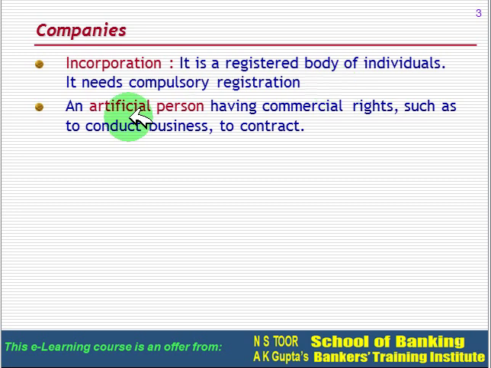Second, company is an artificial person. It has commercial rights like conducting a business, to enter into contracts. So it is an artificial person. It is not a natural person.